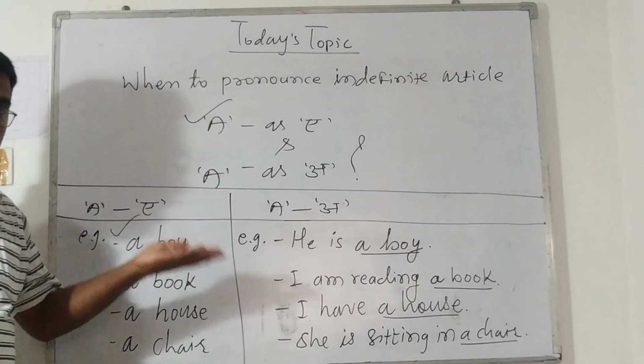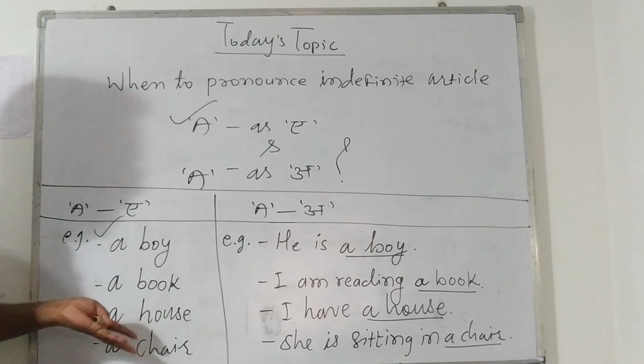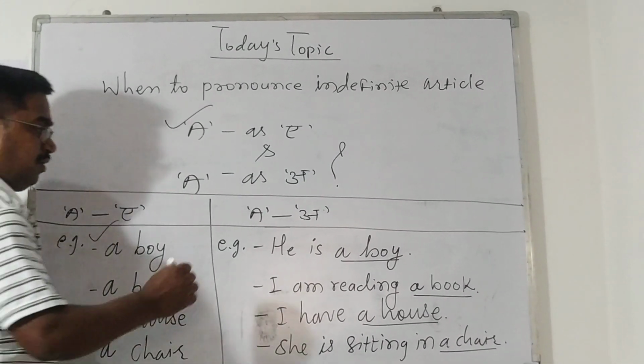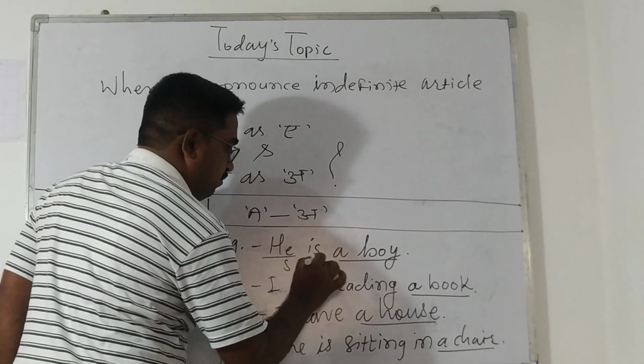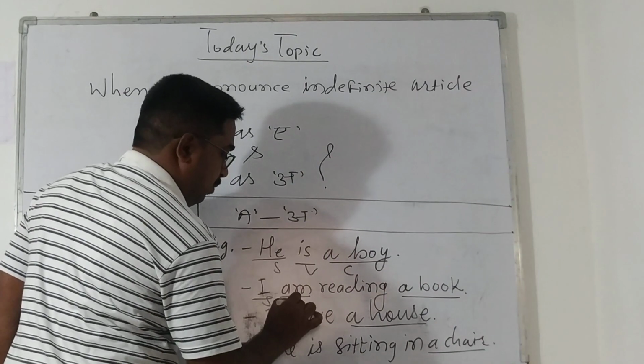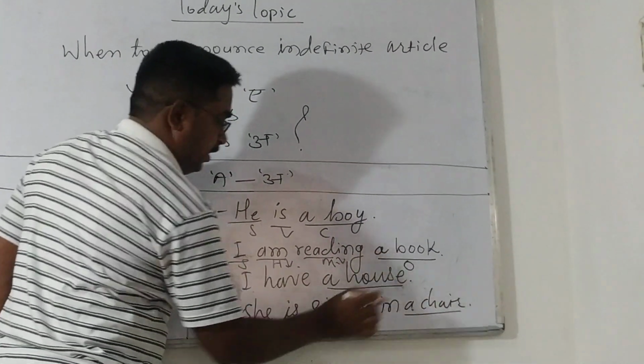At least there has to be a verb. And when there is no verb, then it is not a sentence. So here these are sentences, because in these we have subject, verb and complement. Subject, helping verb, main verb and object.